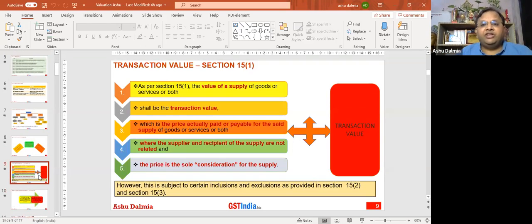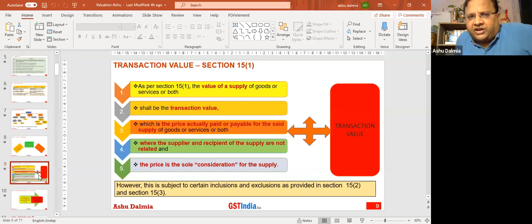What does section 15 subsection 1 say? It says the value of supply of goods or services will be the transaction value if it is the price paid or payable for the goods or services, that means whatever is reflected is actually paid or payable, and they are not related, and the price is the sole consideration. Then the transaction value will be the value as per section 15 subsection 1.